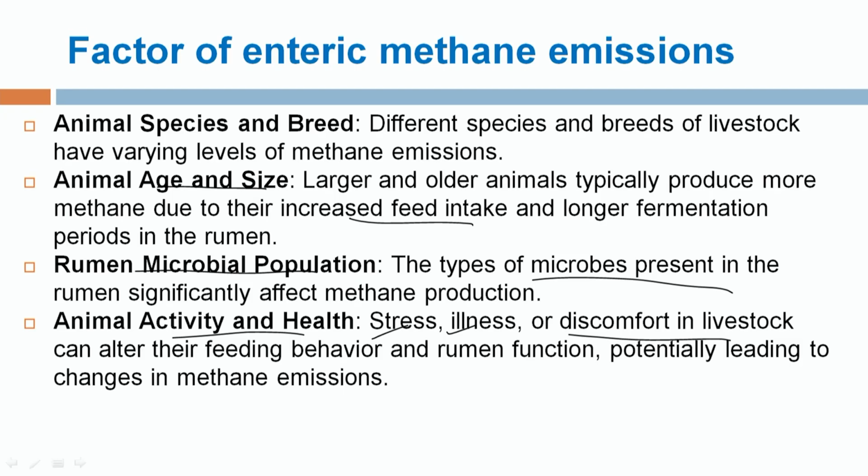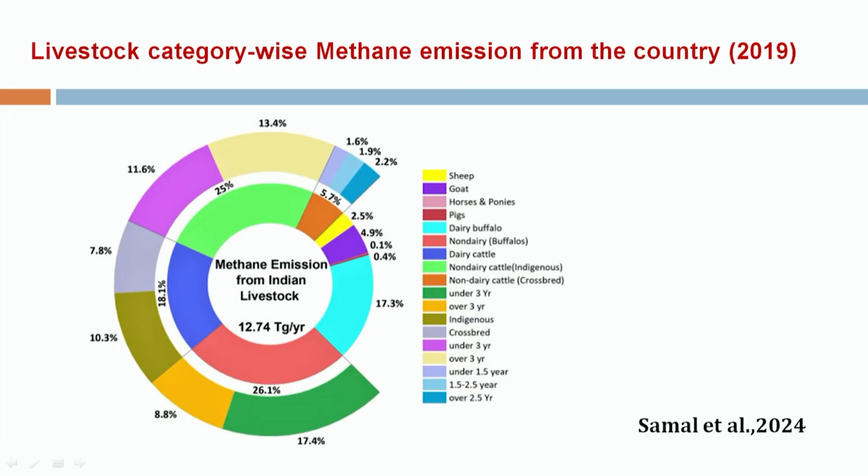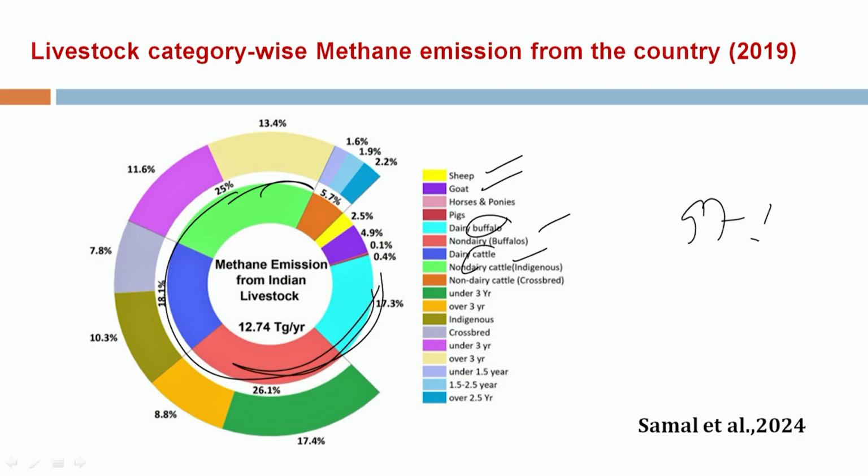an increase in methane production. Here you can see the contribution of different livestock species like sheep, goat, cattle and buffalo in the total amount of methane production in the Indian context. You can see that the bovine species, that is buffalo and cattle, are the major contributors, and approximately 97% of methane is from these bovine species only. Within the bovine species, about 60% of the methane from the buffalo population is coming from the dairy type of buffalo.